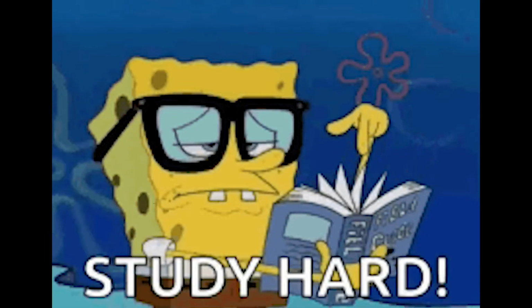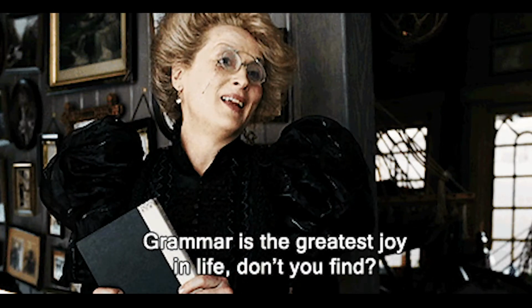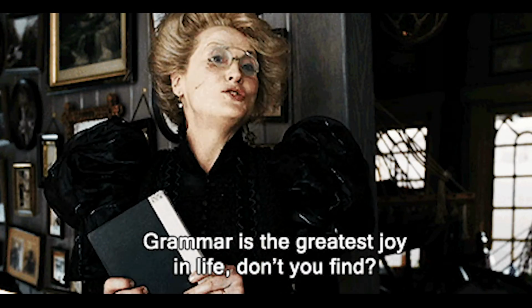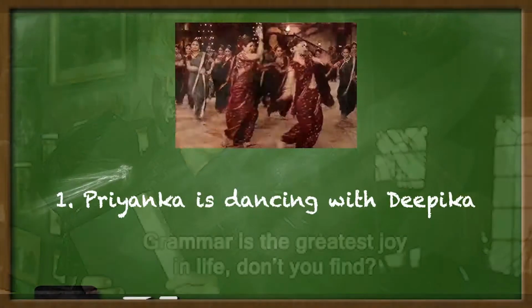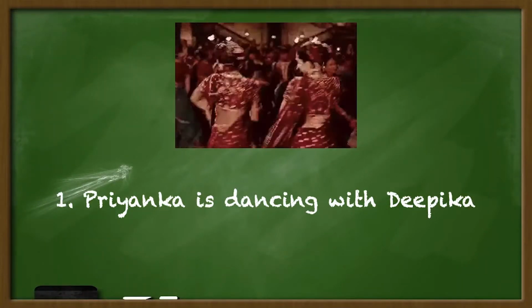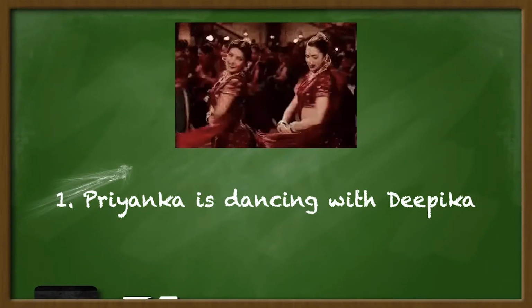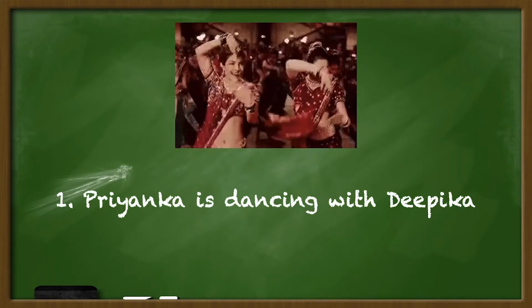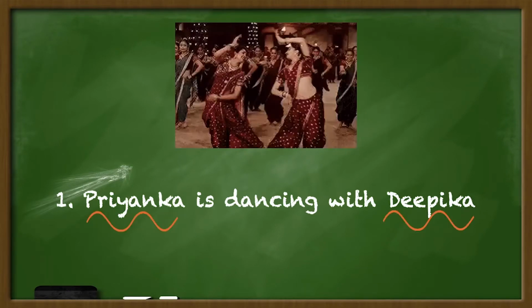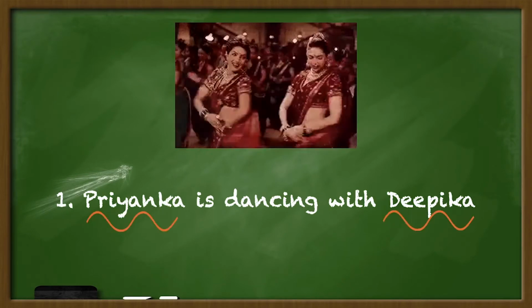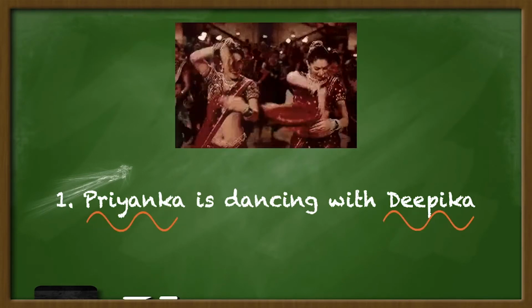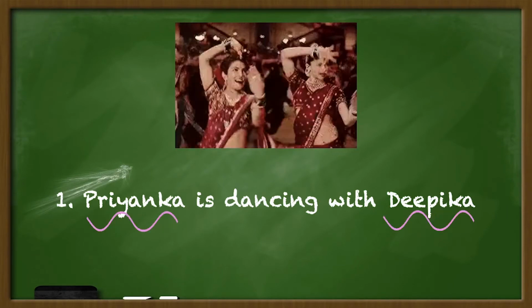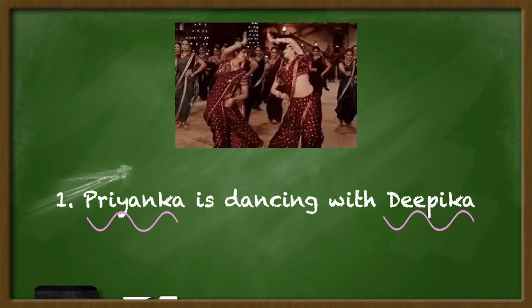We're going to be studying a grammar topic. So, let's begin by looking at these sentences. The first one, Priyanka is dancing with Deepika. Can you identify the nouns in the sentence? Priyanka and Deepika, correct. Now, which word tells us what Priyanka and Deepika are doing? We can see that the word is dancing.